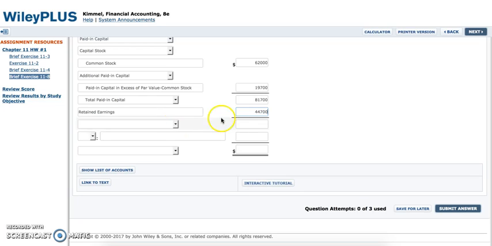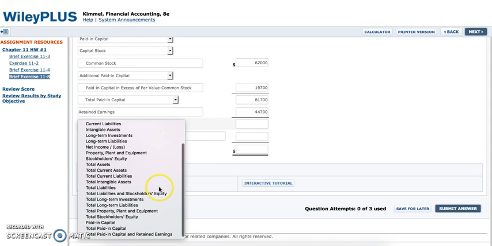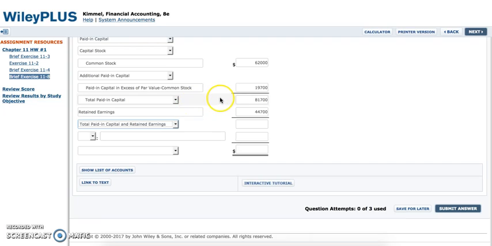So we go ahead and list that right there, $44,700. Then we find out the total paid-in capital and retained earnings, which would obviously be right here, the total paid-in capital plus the retained earnings. So that's why it's total paid-in capital and retained earnings.